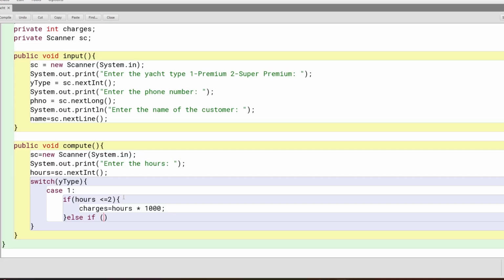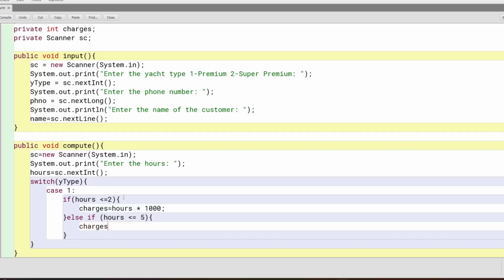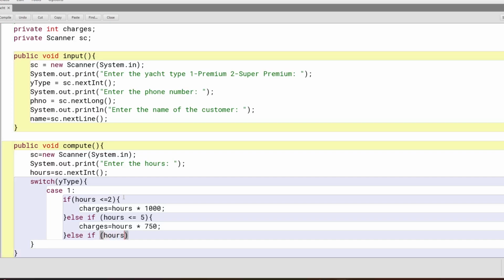Else if hours less than or equal to 5, charge is equal to hours into 750. Else if hours less than or equal to 10, charge is equal to hours into 500.